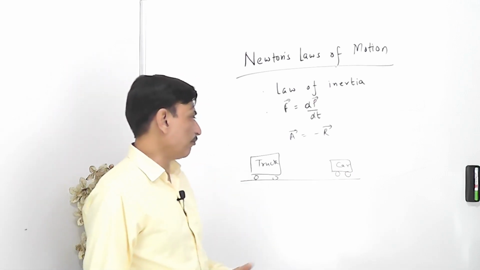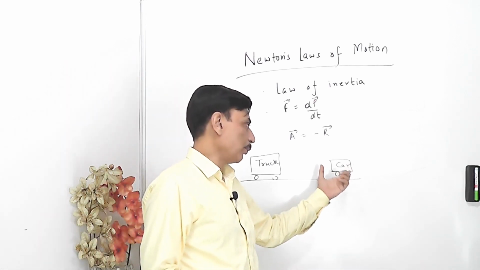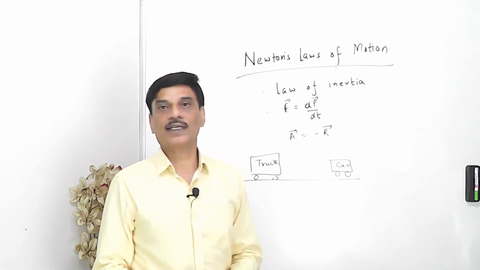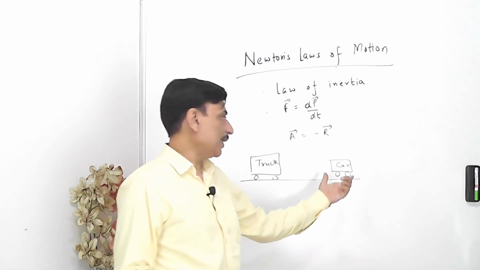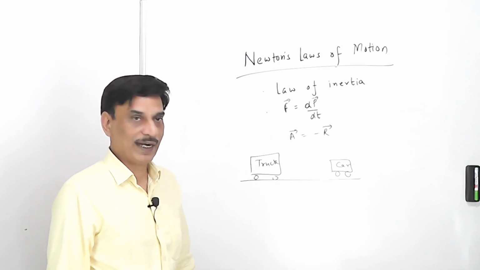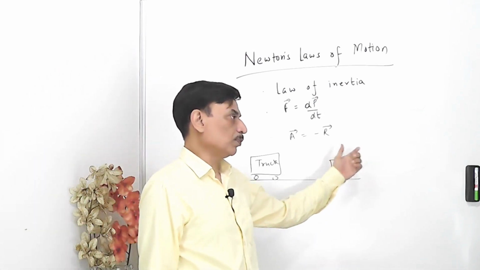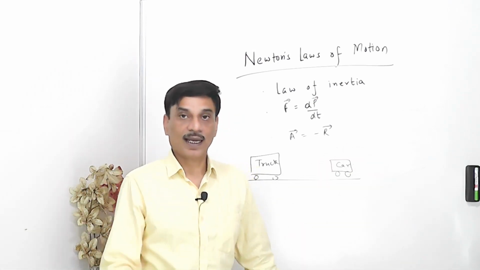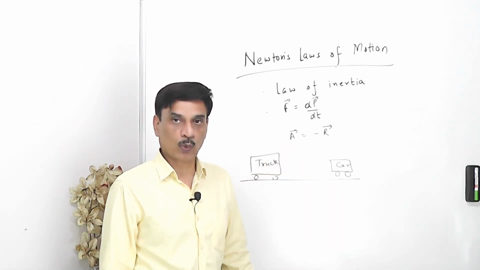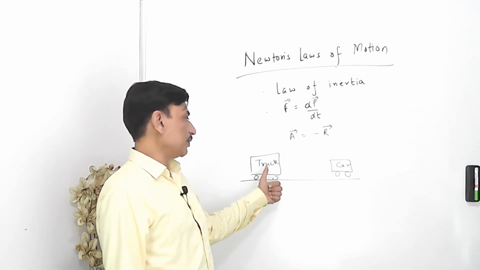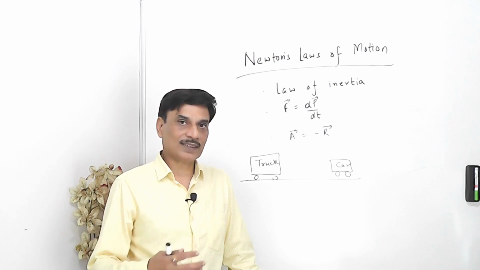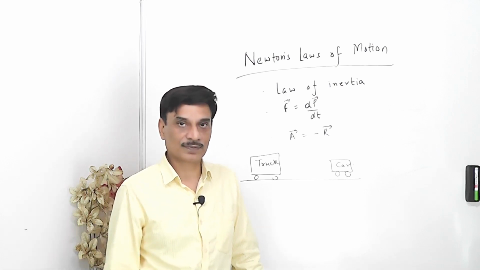You will find that this car has a very small mass, and you can easily push it and change its state from rest to motion. Obviously, putting this car into motion is much easier as compared to putting this truck into a state of motion. So we say that the inertia of this truck is more as compared to the inertia of this car. Inertia is an inertness towards change.